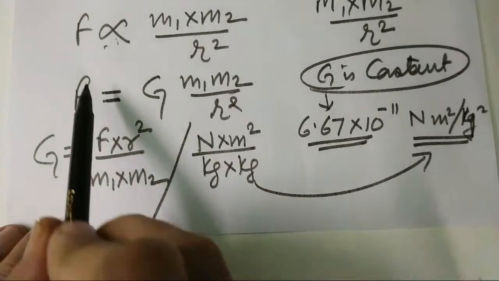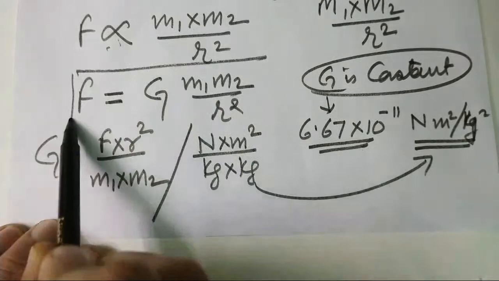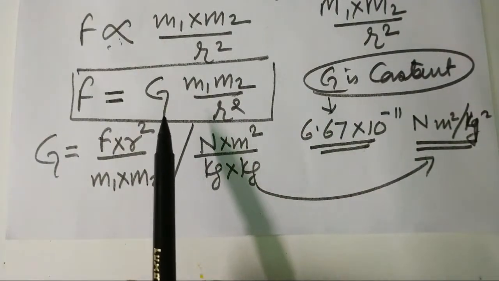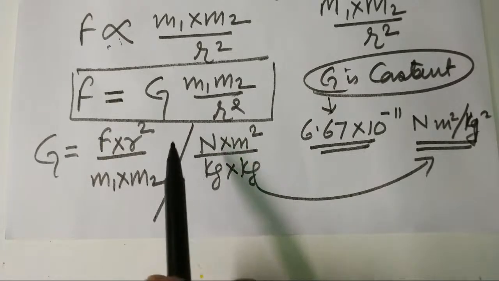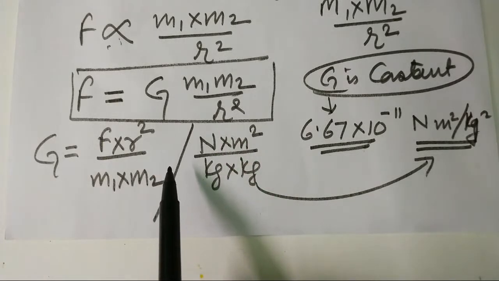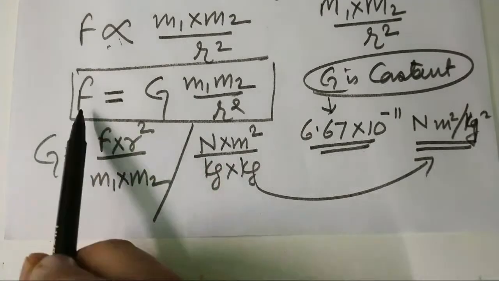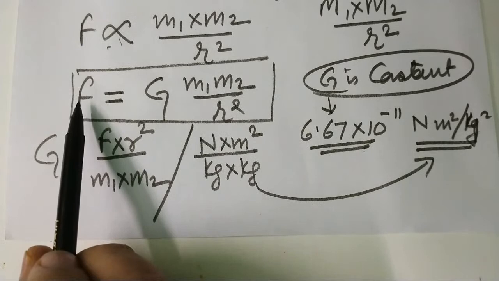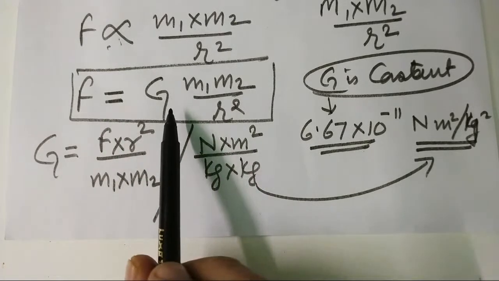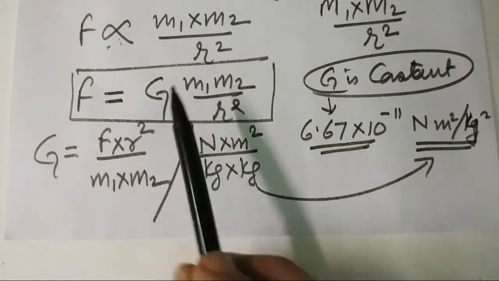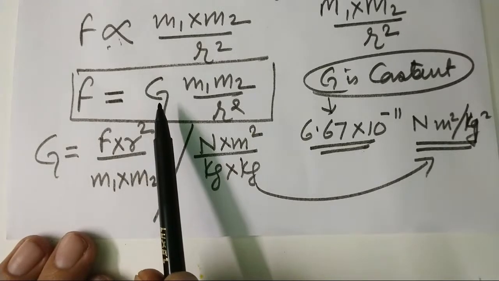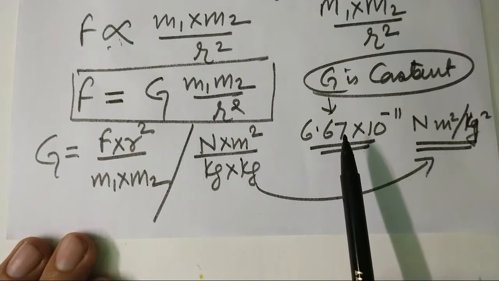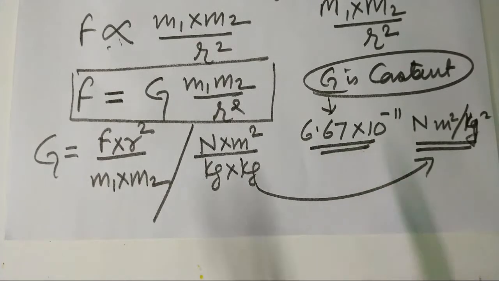So this is the universal law of gravitation formula, which was derived by Newton. And the SI unit of G, force is measured in Newton. So when you use this formula, you will use force in Newton. When you apply the universal law of gravitation, you have to use G, the gravitational constant, and its value is fixed. In every question, you will put the value of G as the same.